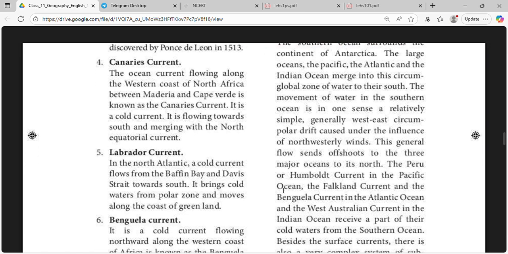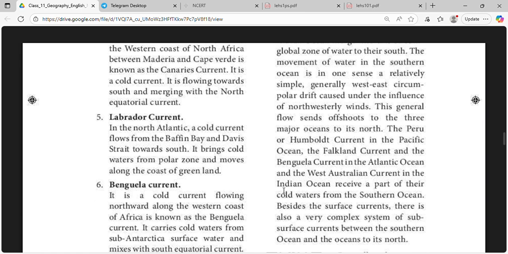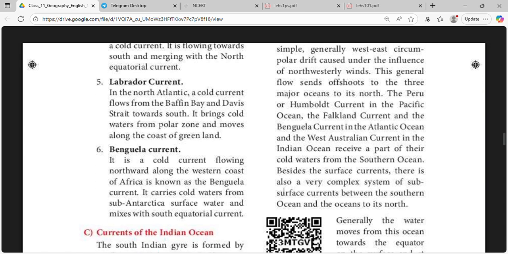This general flow sends offshoots through the three major oceans to the north. The Peru or Humboldt current in the Pacific Ocean, the Falkland current and the Benguela current in the Atlantic Ocean, and the West Australian current in the Indian Ocean receive a part of their cold waters from the Southern Ocean.